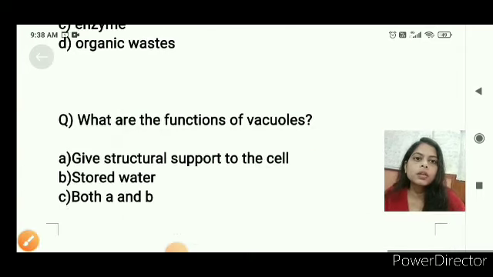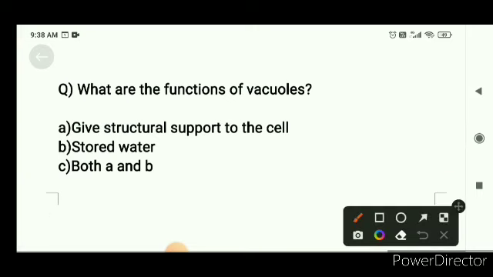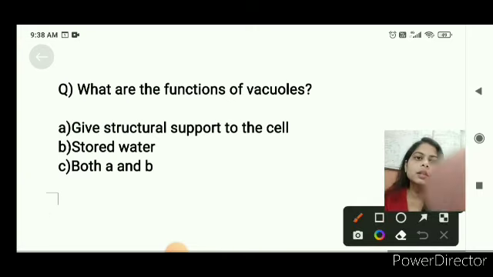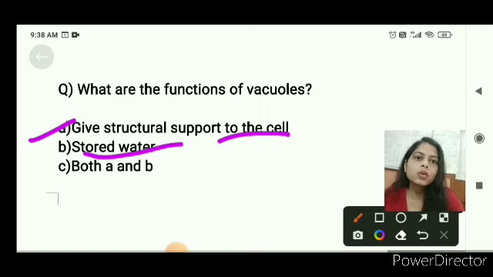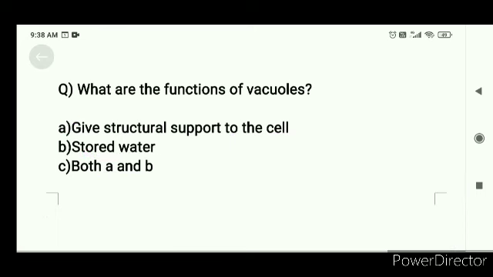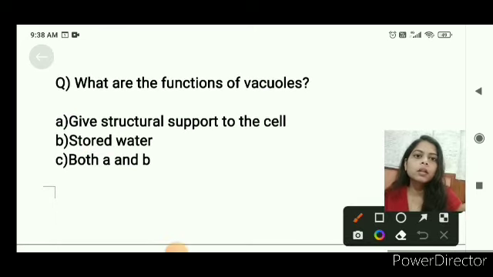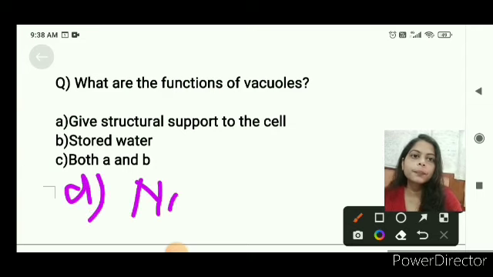Coming to the next question, what are the functions of vacuole? It gives structural support to the cell. This is correct. It stores water. This is also correct. So both A and B, and option D is none.